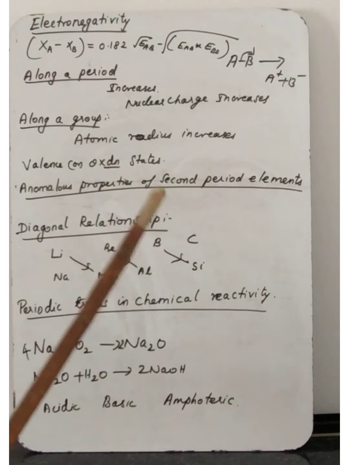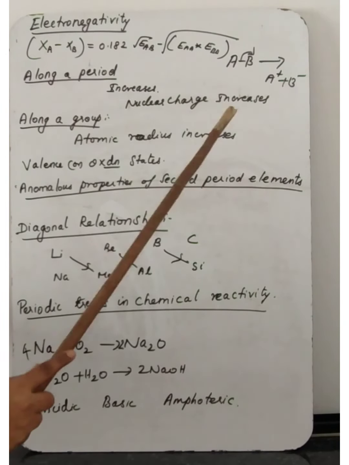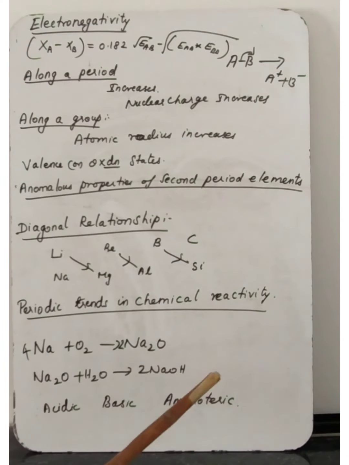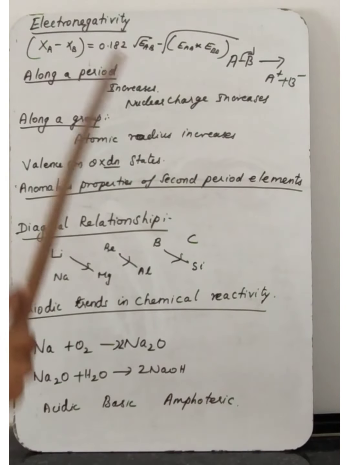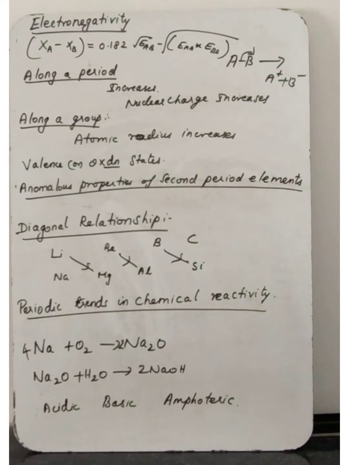Next we are going to discuss how the electronegativity property varies along a period and along a group. The same reasons we already discussed for ionization energy and electron affinity apply here also. While moving from left to right in the periodic table along a period, electronegativity increases because of the increase of nuclear charge. As discussed earlier, atomic radius decreases.